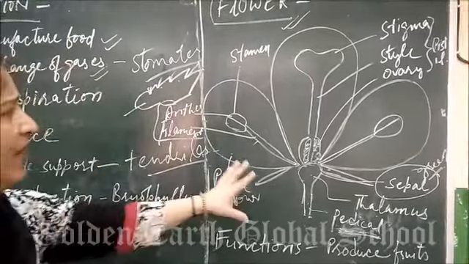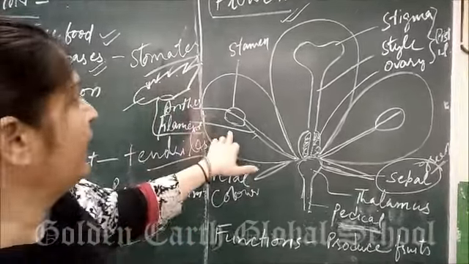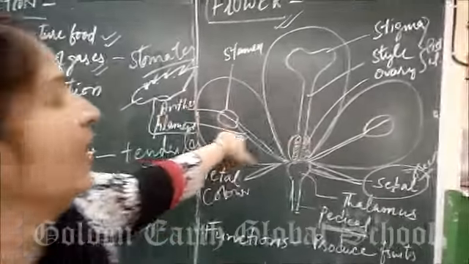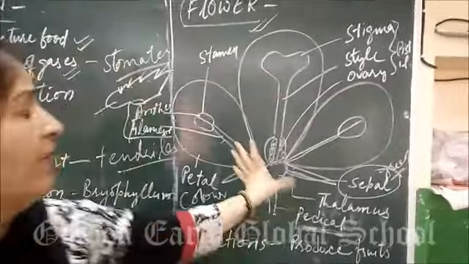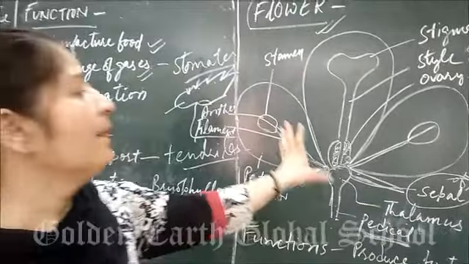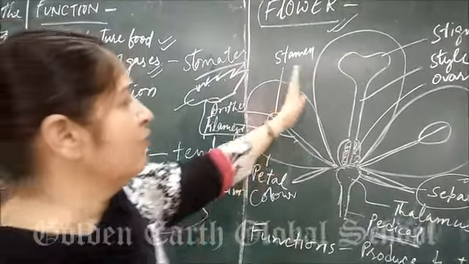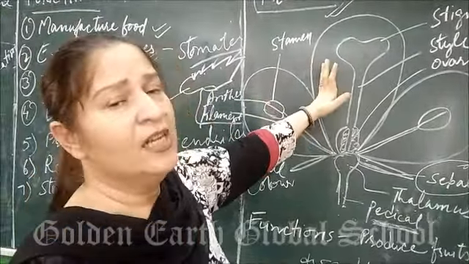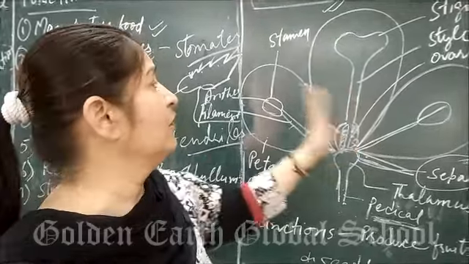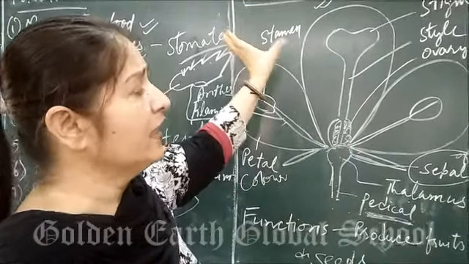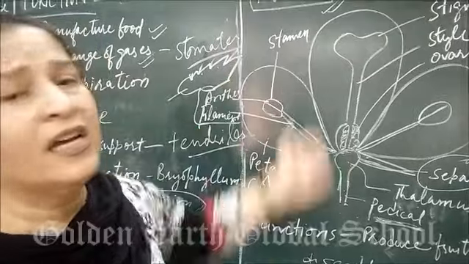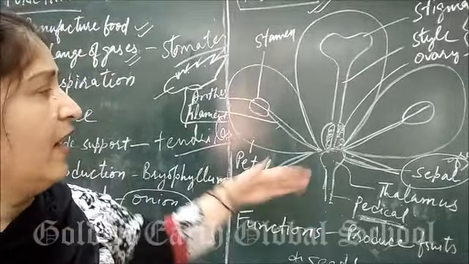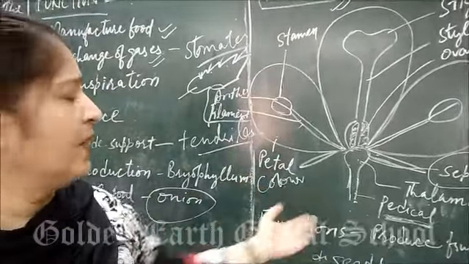This is the structure of flower. If a flower contains both male and female parts in one flower, then it is called bisexual. If it contains only one part, that is pistil, then it is called unisexual, and the stamen is in the next flower of the same species.